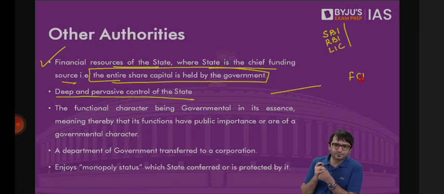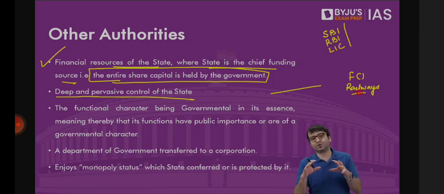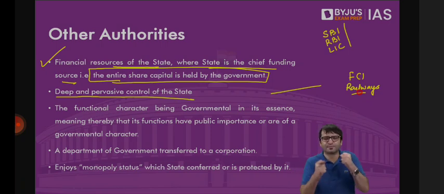For example, railways, where the state has deep control over railways. In fact, the state, we can say, enjoys some sort of control over railways, that it operates railways throughout the country. It is also a state, and the state cannot violate your fundamental rights.